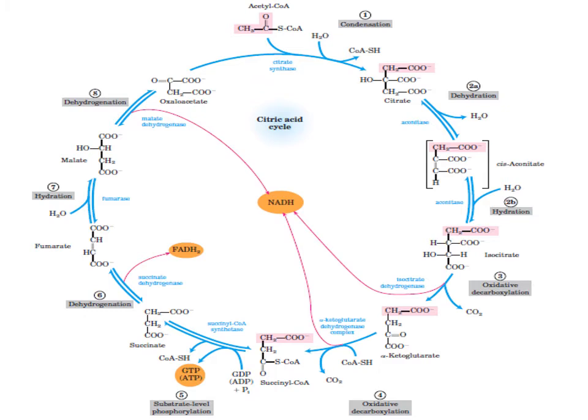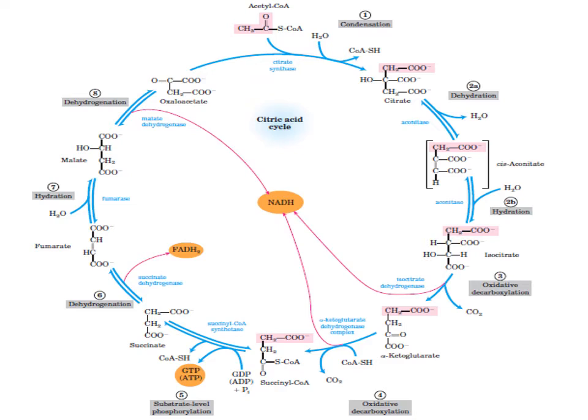Let's have an overall picture of the reactions that take place in Krebs cycle. Starting with the acetyl coenzyme A, which is formed in the cytosol. This acetyl coenzyme A through the mitochondrial membrane enters into the mitochondrial matrix where the oxaloacetate is present.